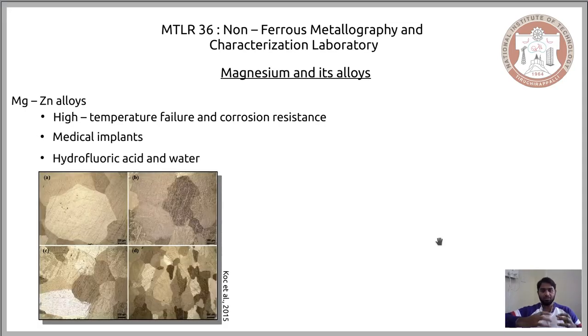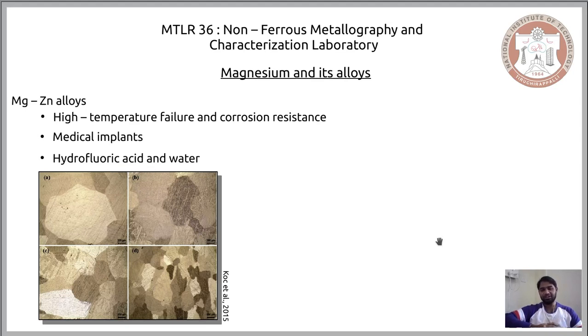Now the way we would etch this alloy of magnesium and zinc is by using hydrofluoric acid and water, and in this case the water is permissible because of the nature of the other etchant, the hydrofluoric acid. Since hydrofluoric acid is able to overcome the corrosive nature of water, we can use this combination.